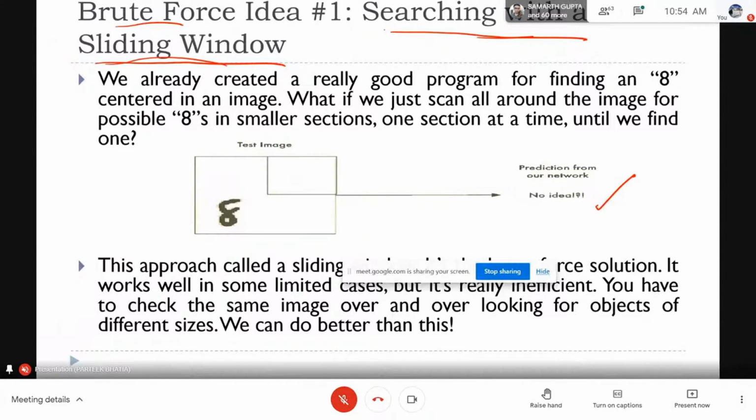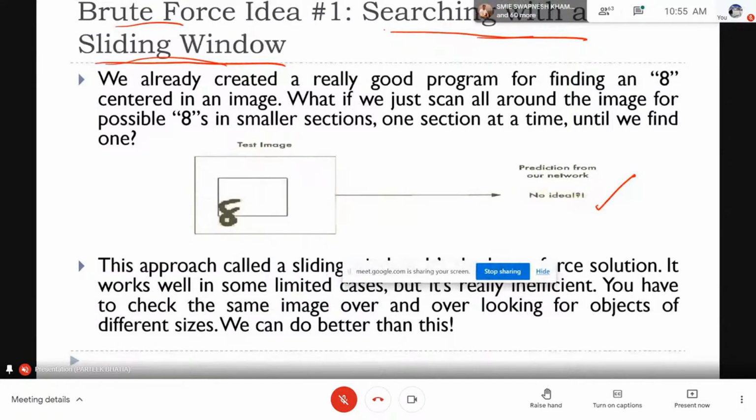When we wish to identify objects, it should align with the way the human brain works. But of course, this is not the way we recognize an object when we see 8. You should be able to appreciate that this is not the way a human brain works.